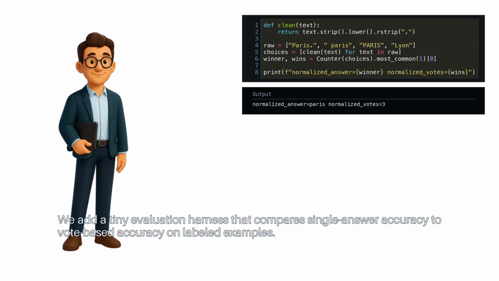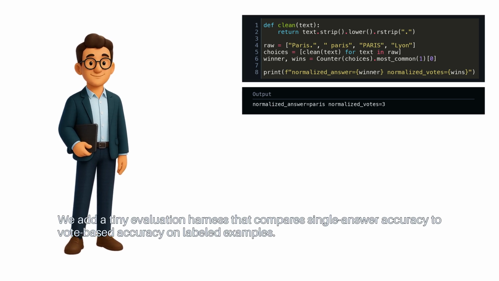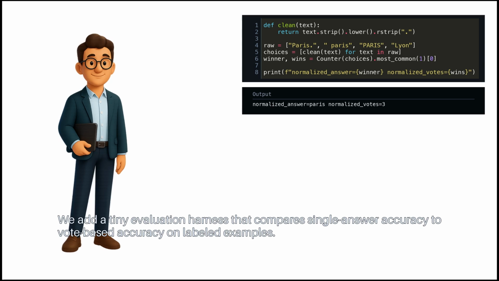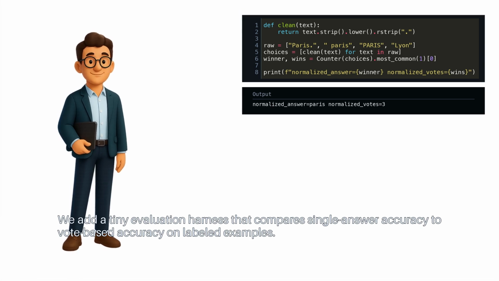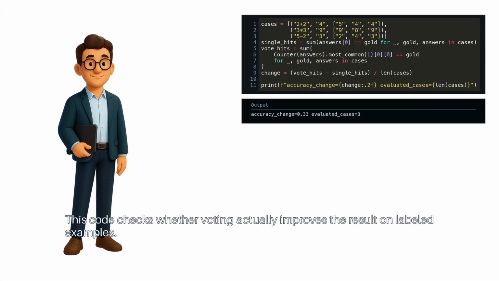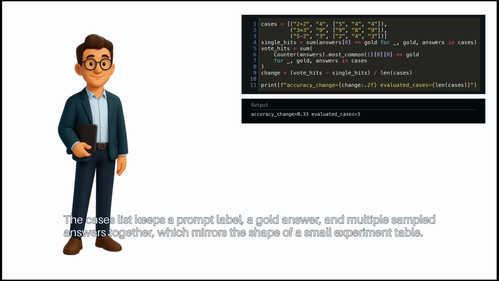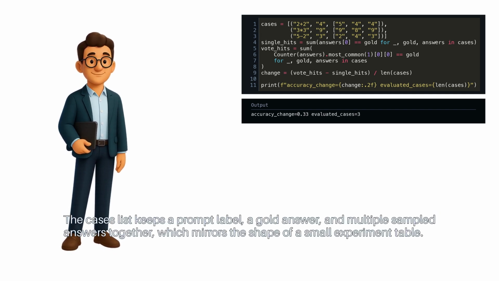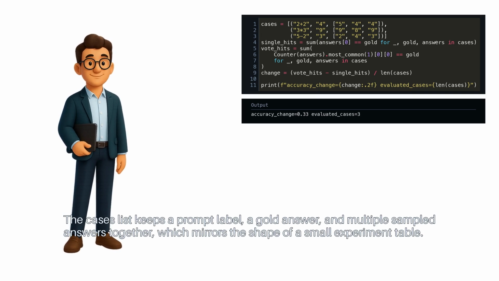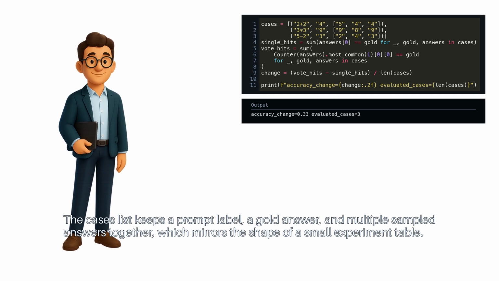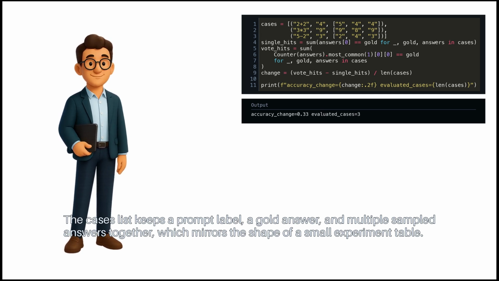Now we should check whether voting actually helps in practice. We add a tiny evaluation harness that compares single answer accuracy to vote-based accuracy on labeled examples. This code checks whether voting actually improves the result on labeled examples. The cases list keeps a prompt label, a gold answer, and multiple sampled answers together, which mirrors the shape of a small experiment table.